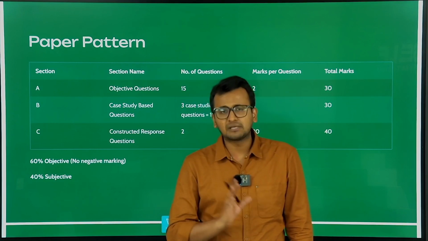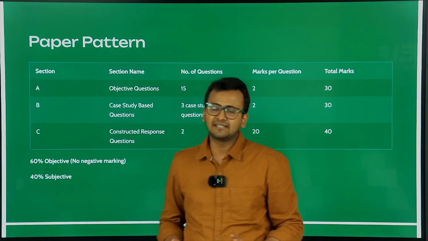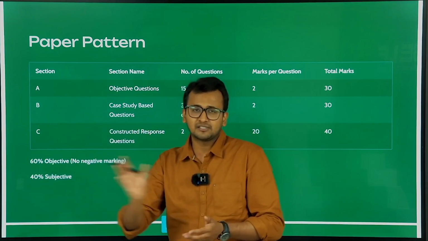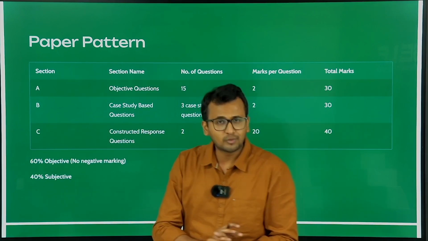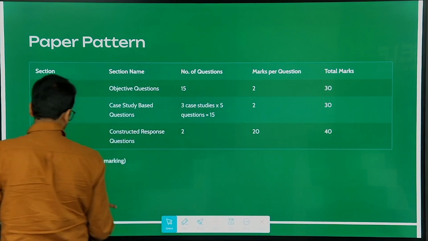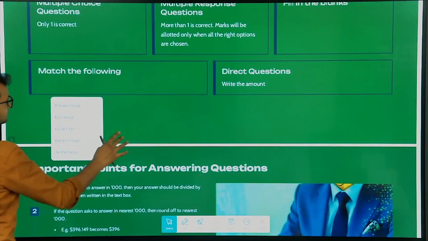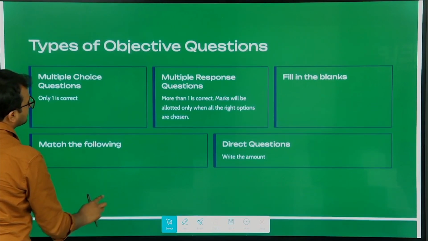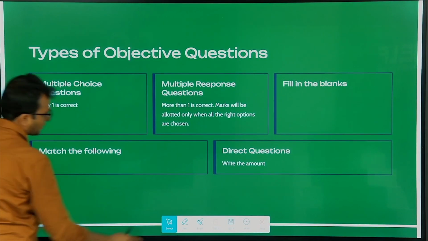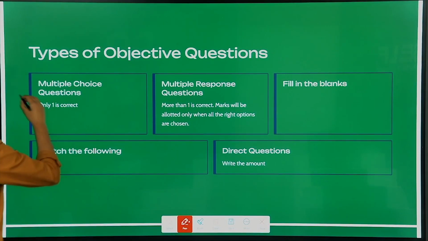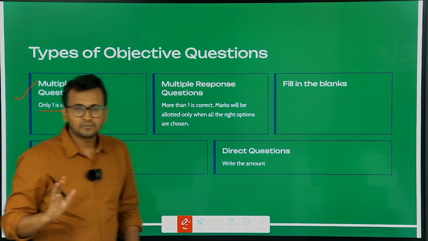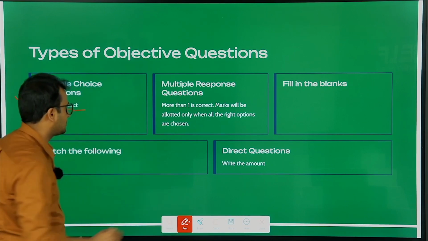You are true to some extent, but there will be other types of objective questions asked in the examination. So what are those? Let's have a look. Types of objective questions: first, multiple choice questions where only one answer is correct. You guessed it right. Now let's look at the other questions.